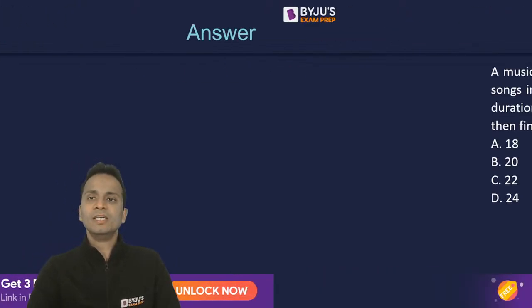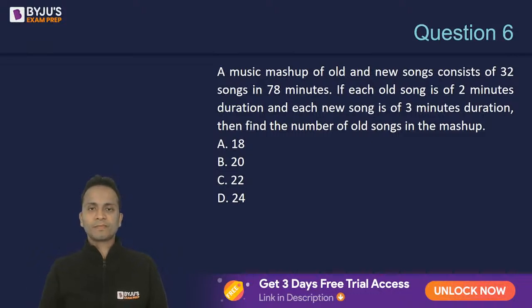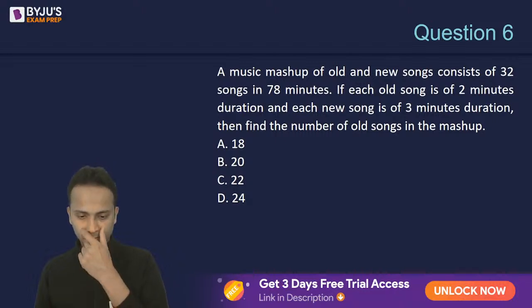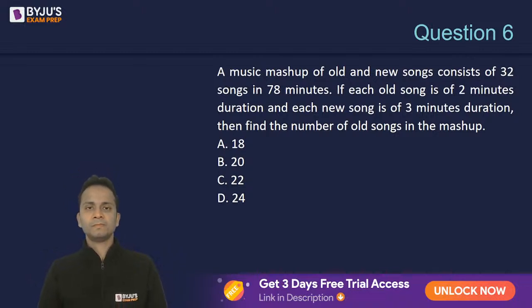All right, moving on to question number 6. A very simple question of simple equations. A question says that a music mashup of old and new songs consists of 32 songs.